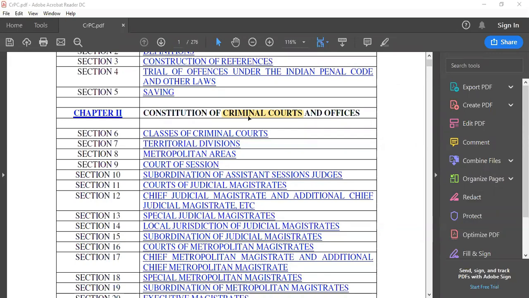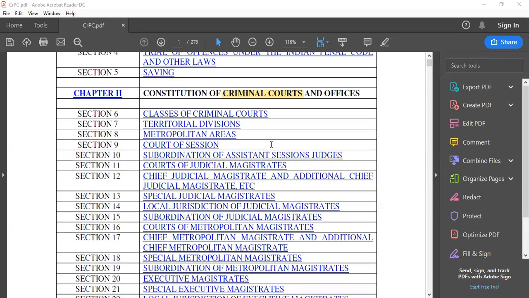That is what we call the magistrate. In the magistrate, in our videos from section 6 to section 28, we understood the hierarchy of criminal court, how magistrates are set up under different criminal courts, duties, powers of the magistrate, duties and powers of court of session. We understood about the chief judicial magistrate. We understood the provisions, powers and duties of judicial magistrate of first class, the second class. We also understood the powers and duties of special judicial magistrate.